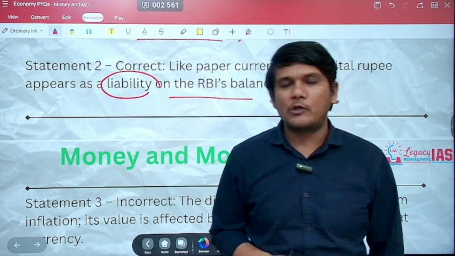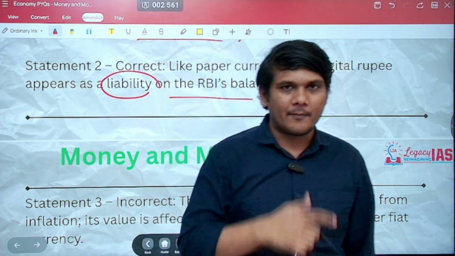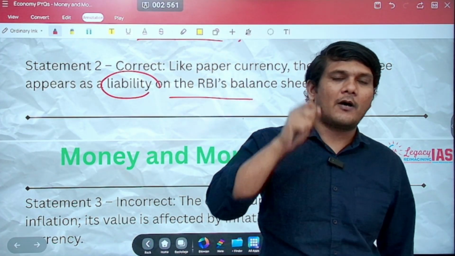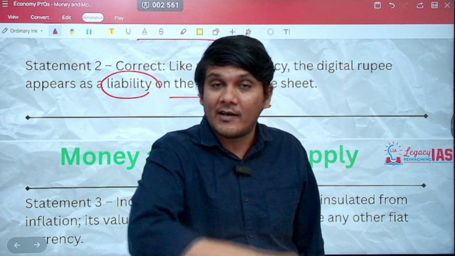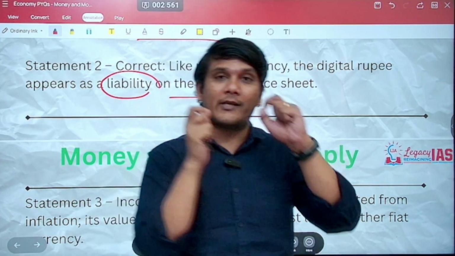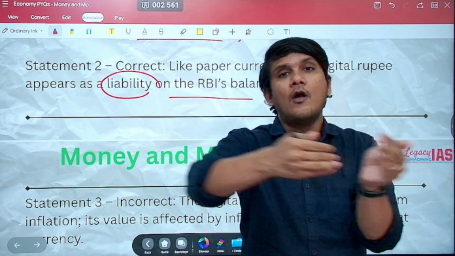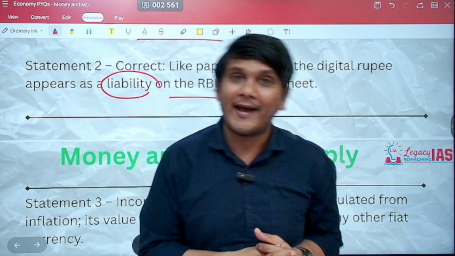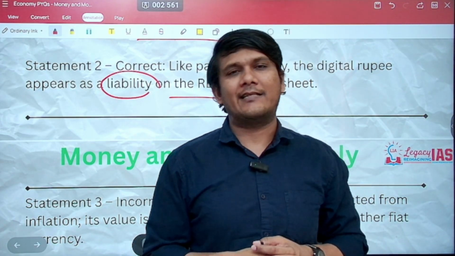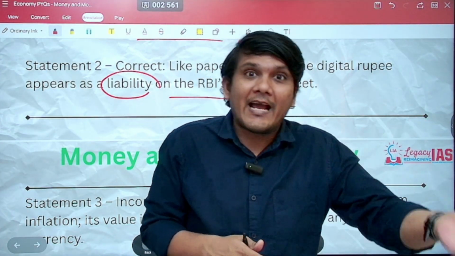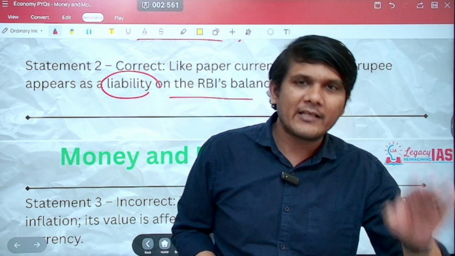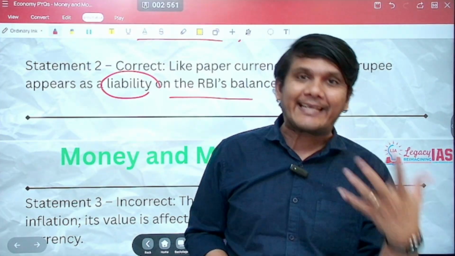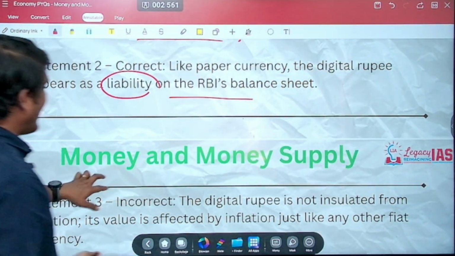If it's a 500 rupee note, it will be written that I promise the bearer of this 500 rupee note to give them a value of 500. This is written underneath, which the RBI's governor has signed. That means if you take that note to the RBI, it has to give you 500 rupees worth of value. It can be in the form of gold, for example. Since they are liable to pay us back, it's the liability on whose side? It's the liability on the bank side. So this is how you can derive this particular fact as well.